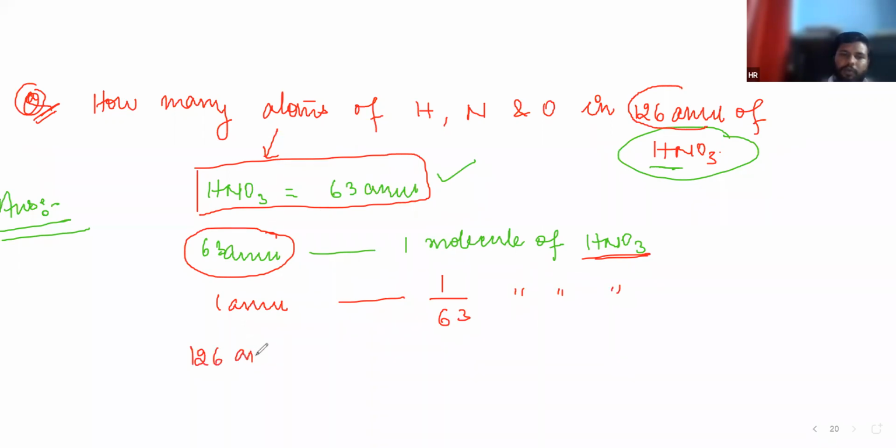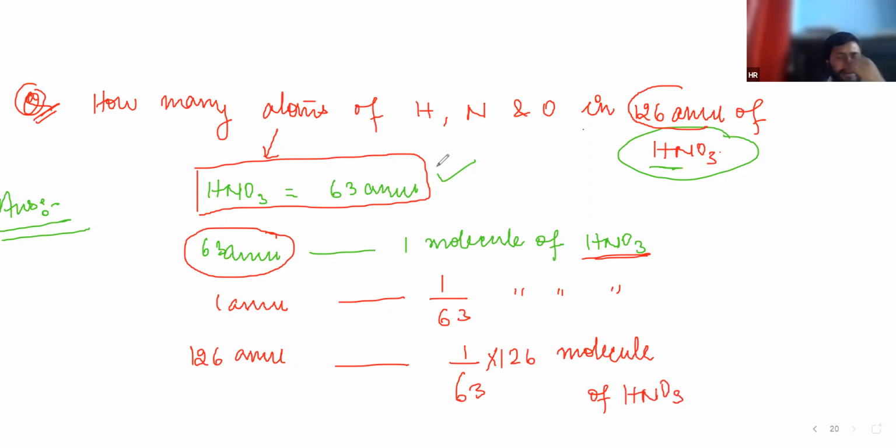So 126 amu is equal to 1 by 63 into 126 molecules of HNO3. We cannot find the atoms directly, so we have to calculate the molecules, and here we will get 2 molecules of HNO3.